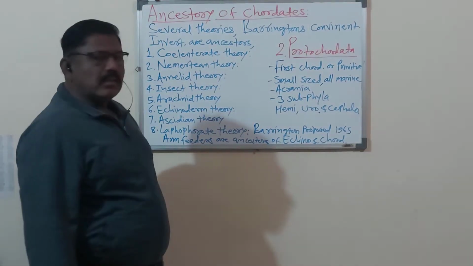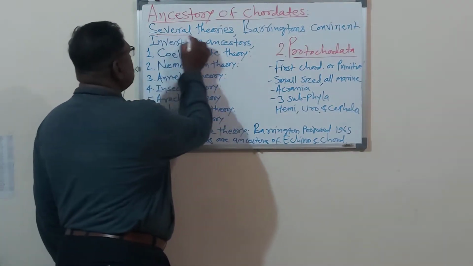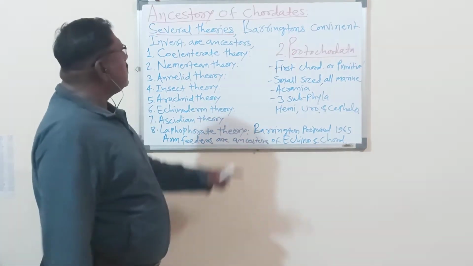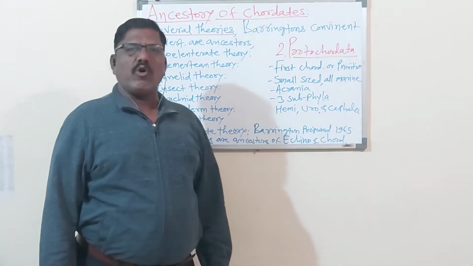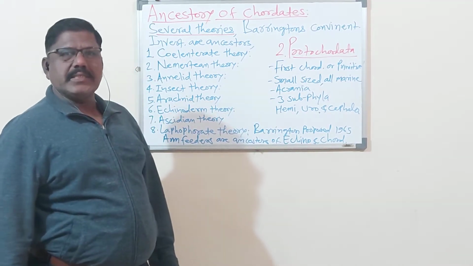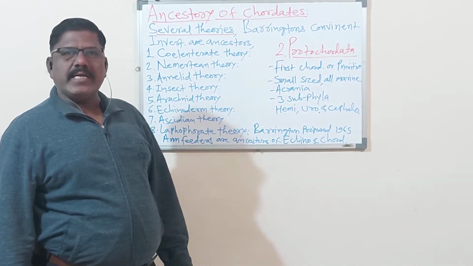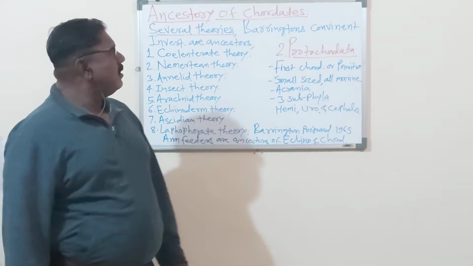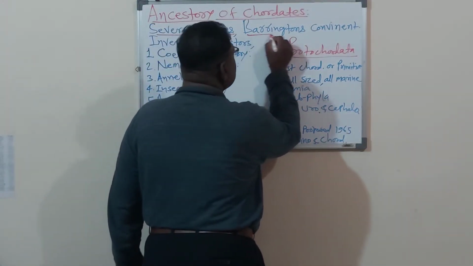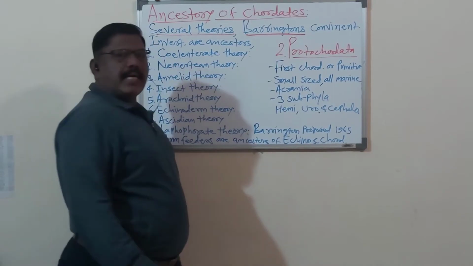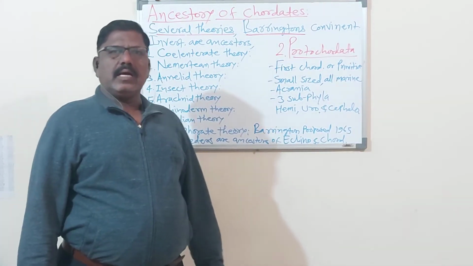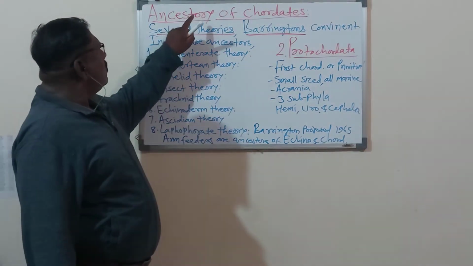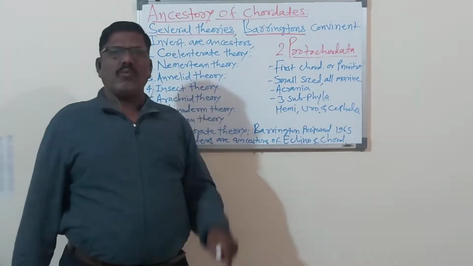So listen here, there are several theories which explain about the ancestry of coordinates. Who are the ancestors of coordinates? To explain this point, there are several theories. But from those theories, the Barrington's theory. Barrington is the name of the scientist, and he has given the theory which proves the ancestry of coordinates.